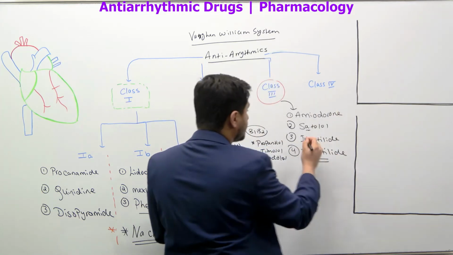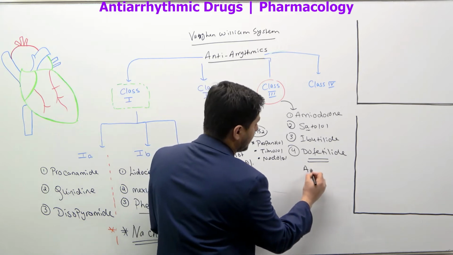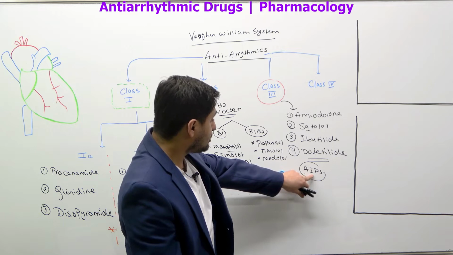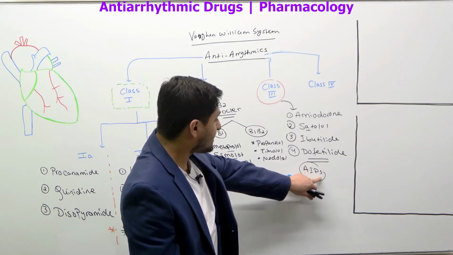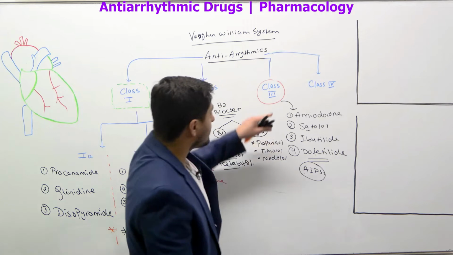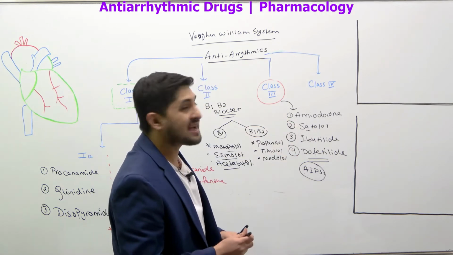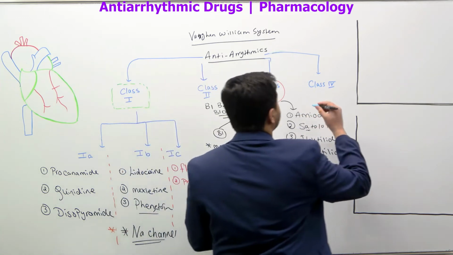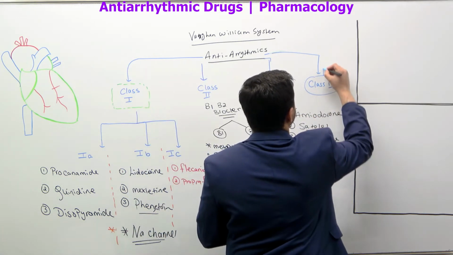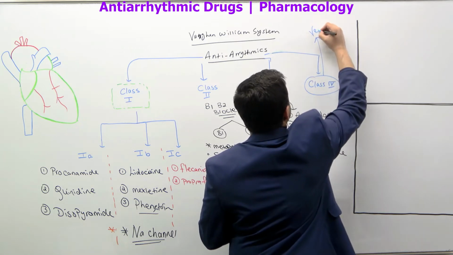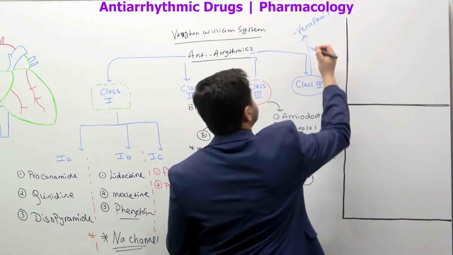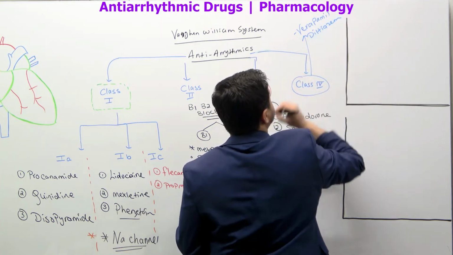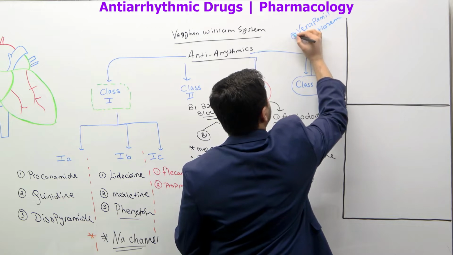Look at this. These four, you can sometimes remember as AIDS: amiodarone, ibutilide, dofetilide and sotalol. These four belong to class 3 of the antiarrhythmic drugs. And then we have class 4 drugs. These are usually calcium channel blockers. I'll just write two drugs, which are verapamil and diltiazem, right? These are the class 4 drugs. There are two of them. You've got to remember this.